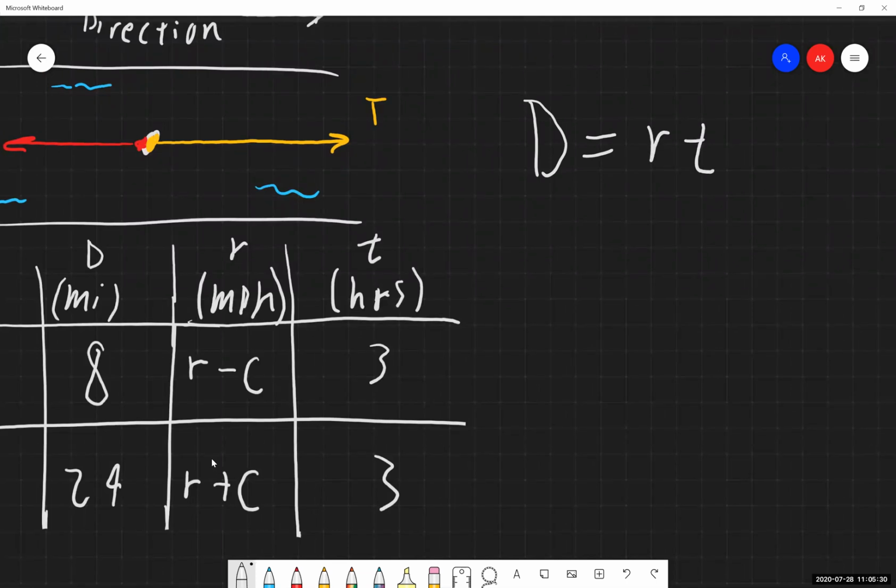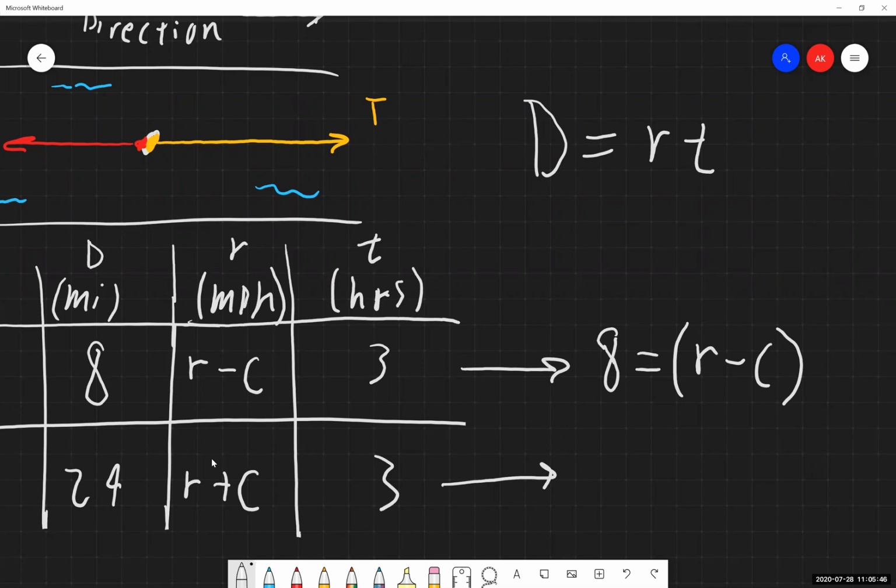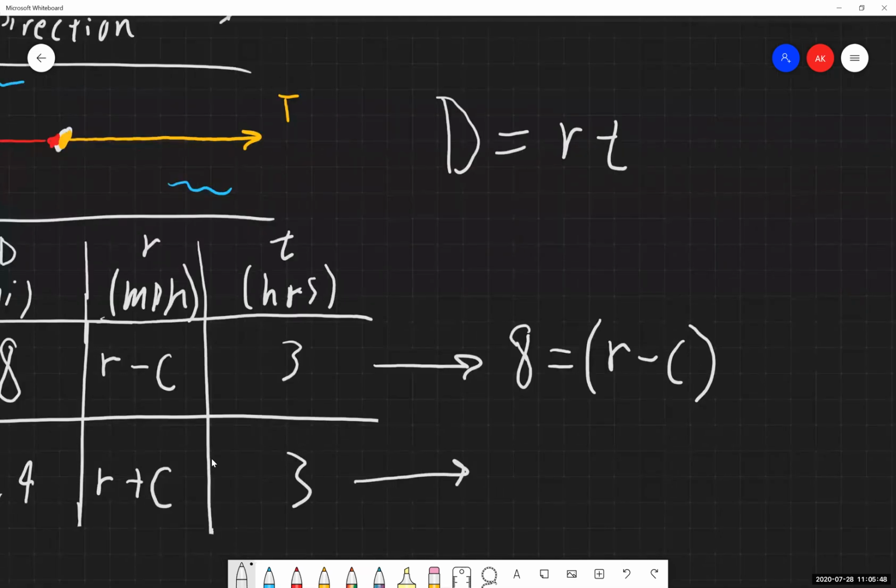So let's translate each of these over. The distance that Michael and Franklin traveled, 8 miles. Their rate was the rate of the boat minus the current of the river, because they're working against it. And the time that they spent traveling was 3 hours.